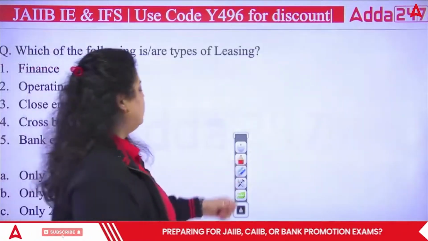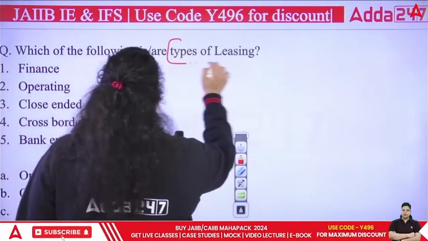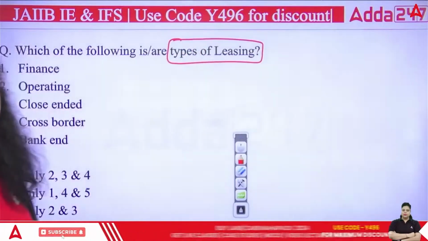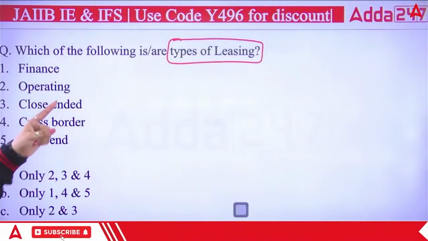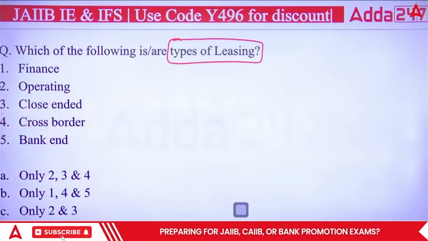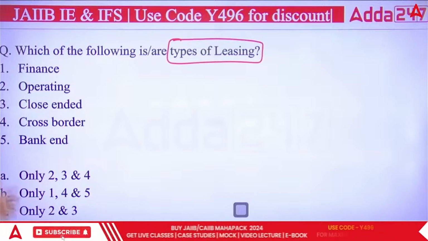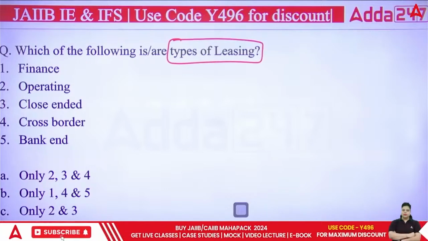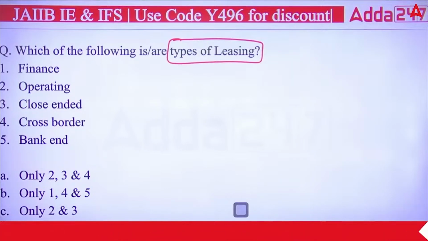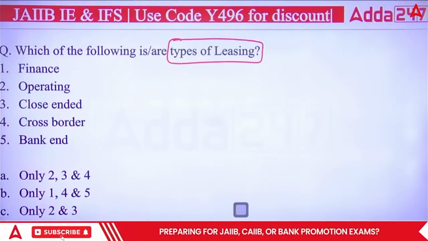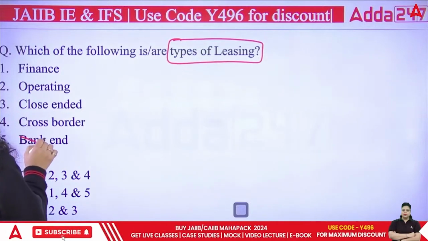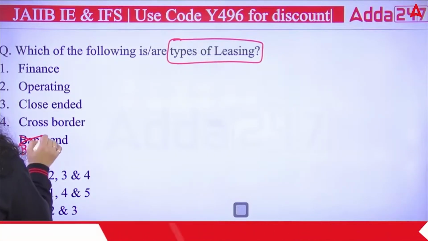Next we have, which of the following is the types of leasing? Finance, operating, close, cross, bank, back end.